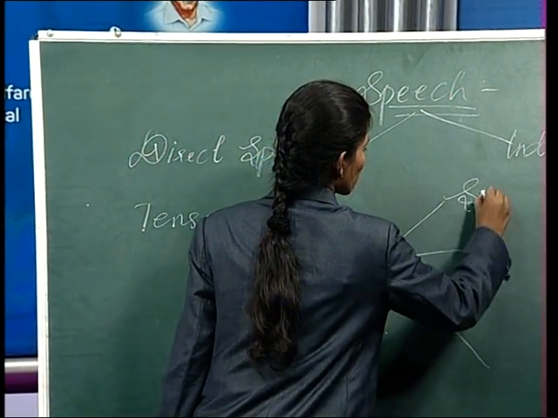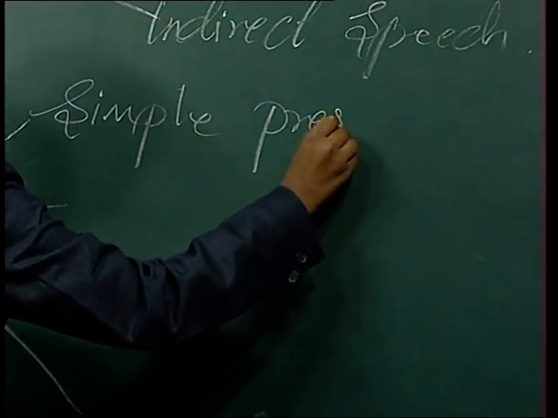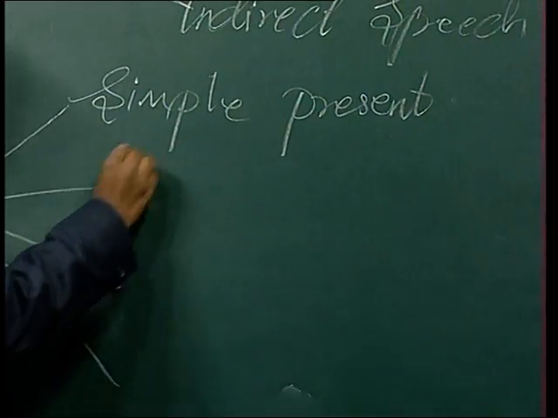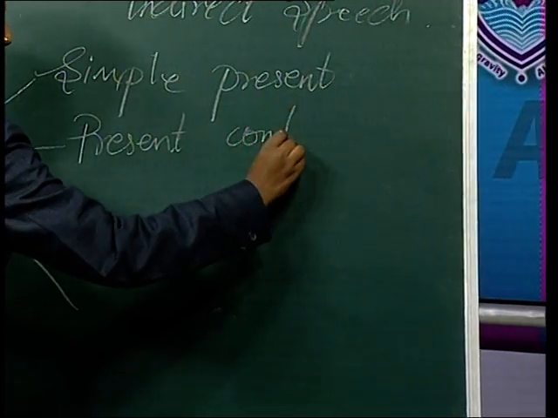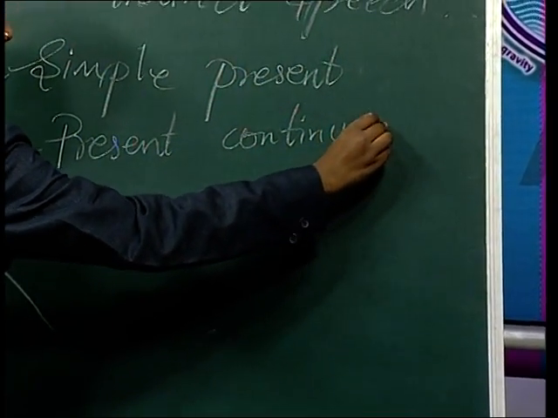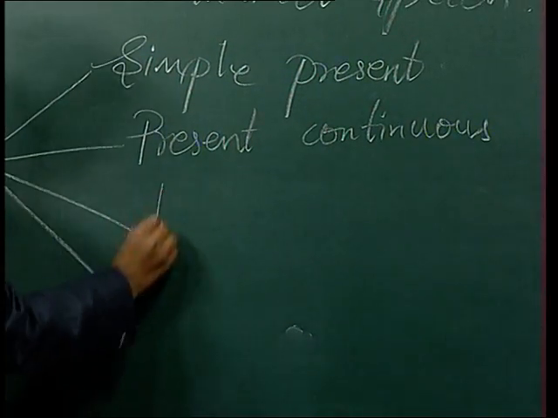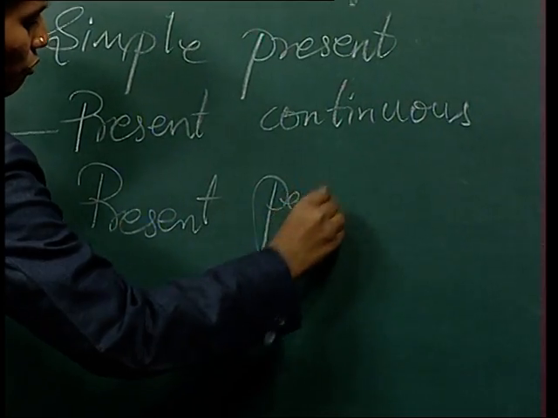One is simple present. The first one is the simple present. And the second thing is present continuous. And the third thing in the present tense is the present perfect.